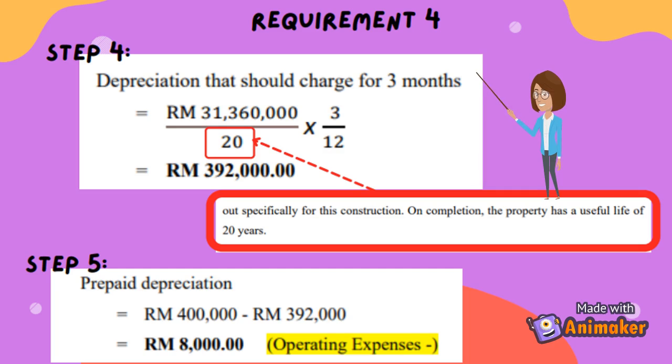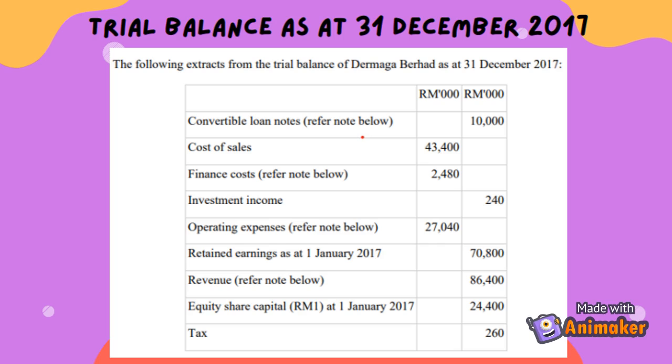Next, we need to minus the actual depreciation cost, which is RM392,000, with the recorded depreciation cost of RM400,000. This will give you a prepaid depreciation of RM8,000, and this is recognized as a reduction in